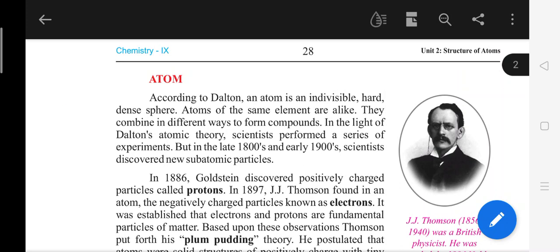In the light of Dalton's atomic theory, scientists performed a series of experiments, but in the late 18th and early 19th, scientists discovered